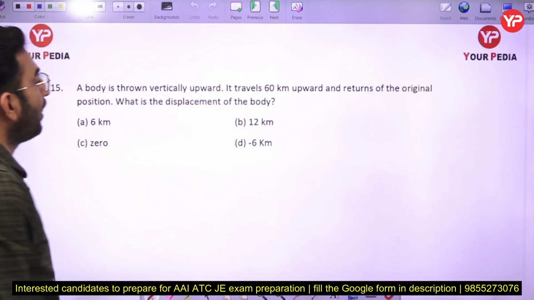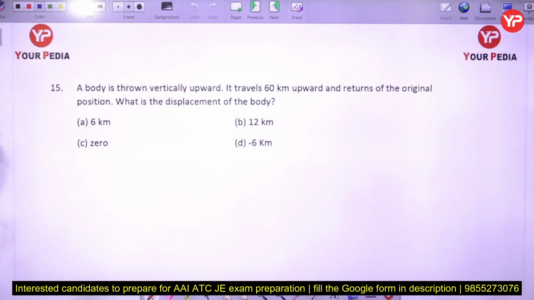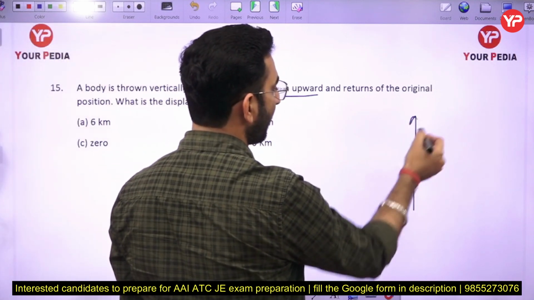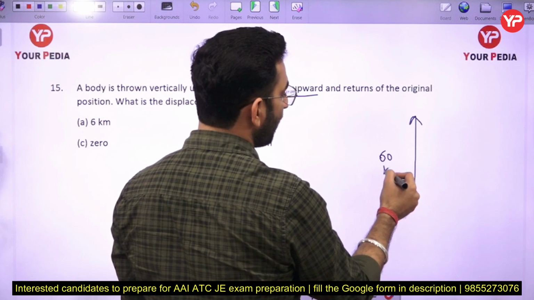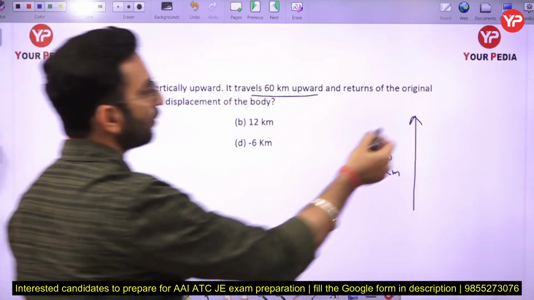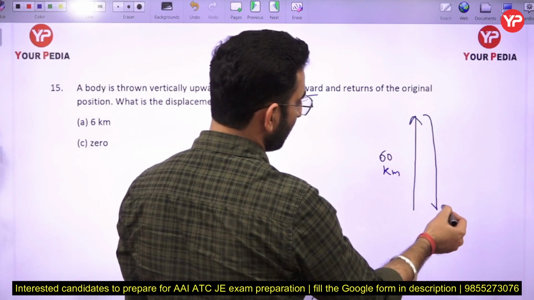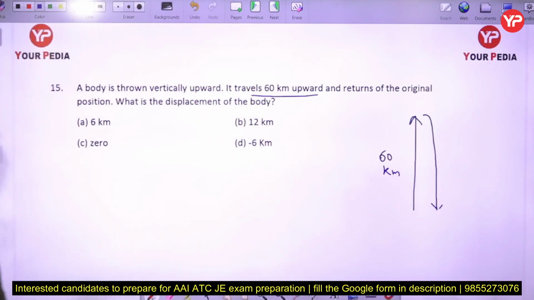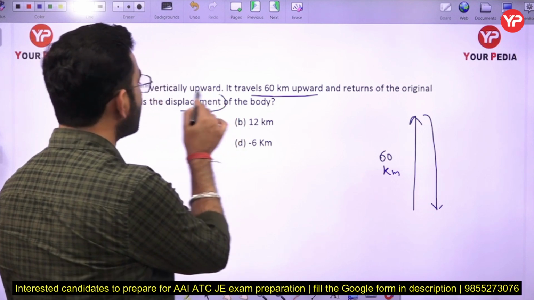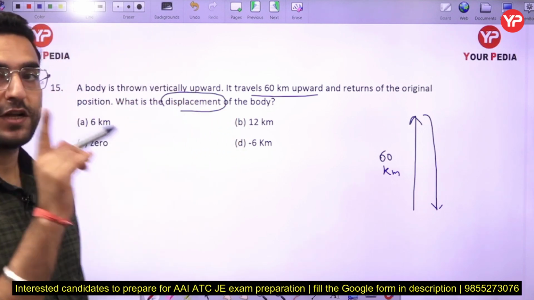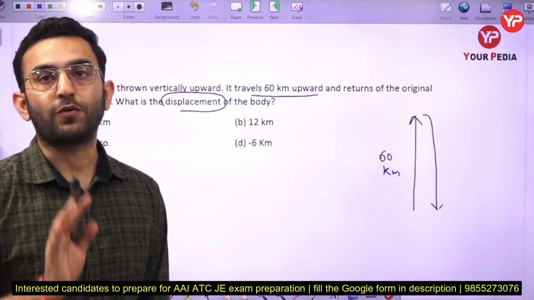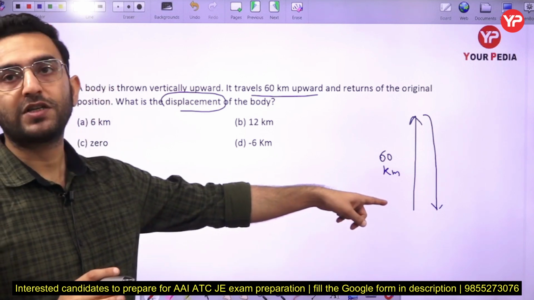Now next part, a body is thrown vertically upward. It travels 60 km upward and returns to the original position. In that case, what is the displacement of the body here? Now just see, we have to calculate the value of the displacement. What is the meaning of displacement? Displacement is a vector quantity. Displacement is the shortest distance between the initial and the final point. So you can see initial and final points are the same here.